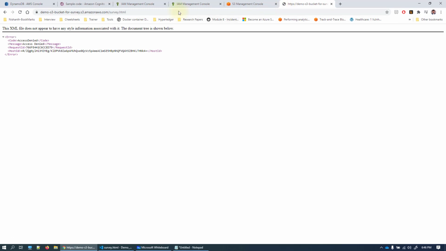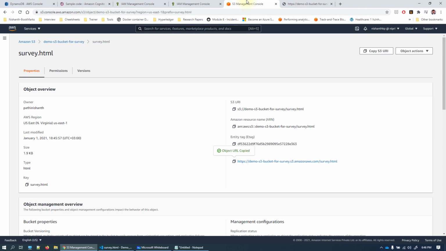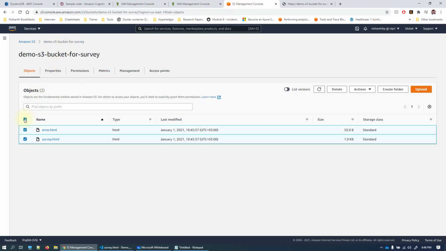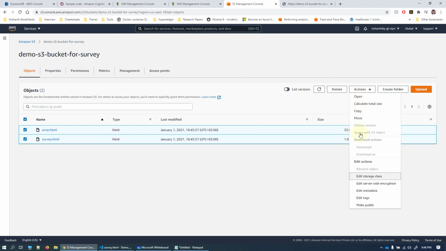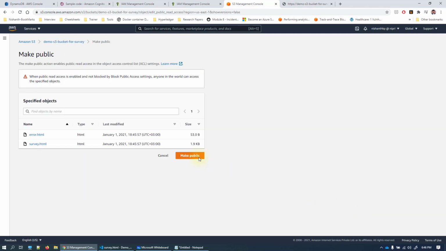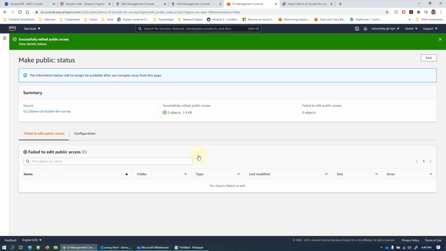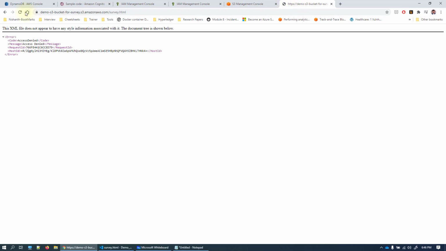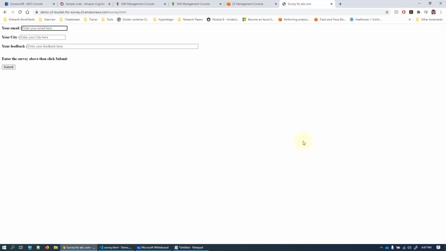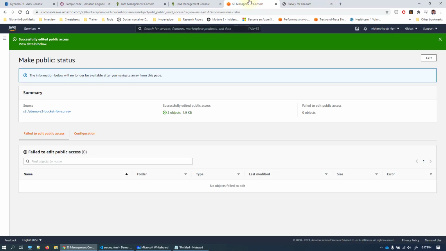If you see, I don't have access to the page because I made the bucket public, but the file is not public. So let us make both the files accessible through the internet by making them public. Now both the files are public. Let's refresh the page, and now you see the website is available.